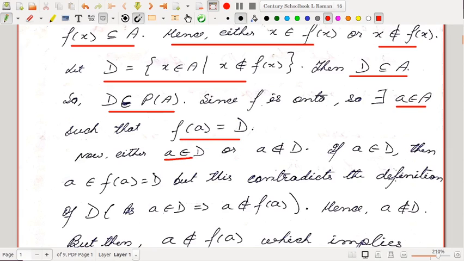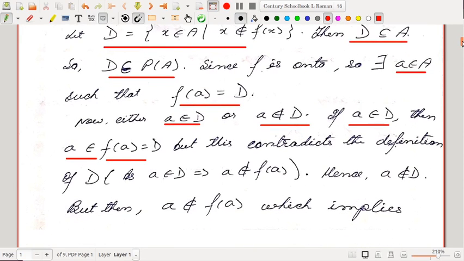So again there are two possibilities: either a belongs to D or a doesn't belong to D. Okay, so if a belongs to D, then what happens? Then a belongs to f(a) because D is f(a). But this contradicts the definition of D. What was D? D was the set of all those elements x for which x doesn't belong to f(x). So if a belongs to D, then by definition of D, a doesn't belong to f(a). But here we have a contradiction, because D is itself f(a), so we have a belongs to f(a). So this contradicts the definition of D. Hence this option is not possible, right? a cannot belong to D.